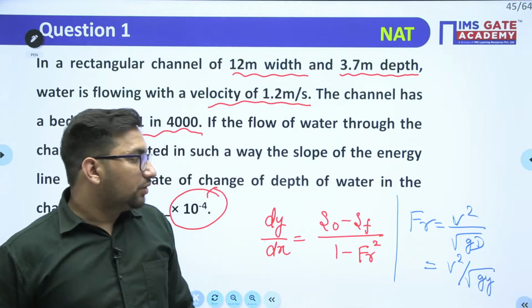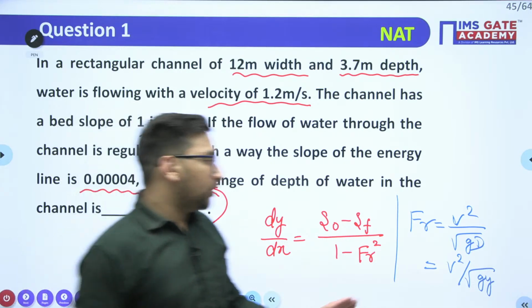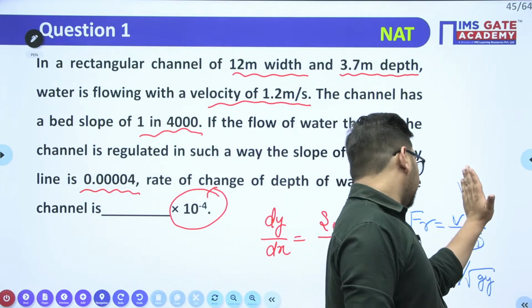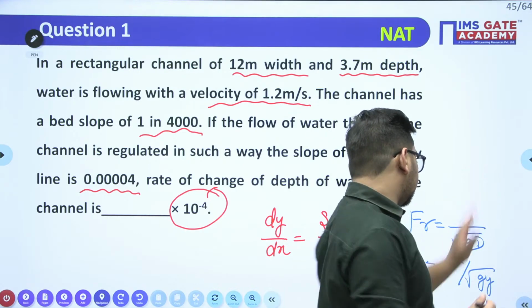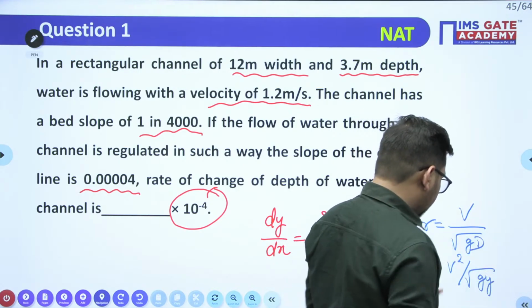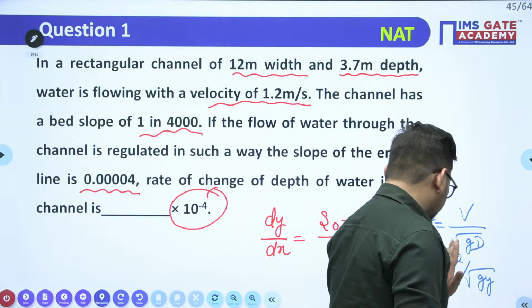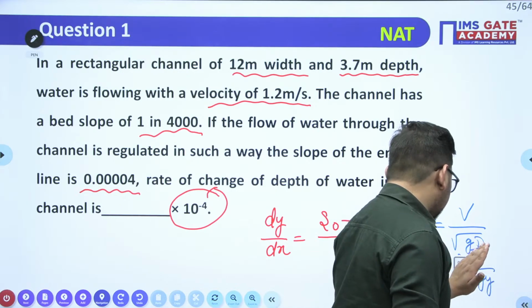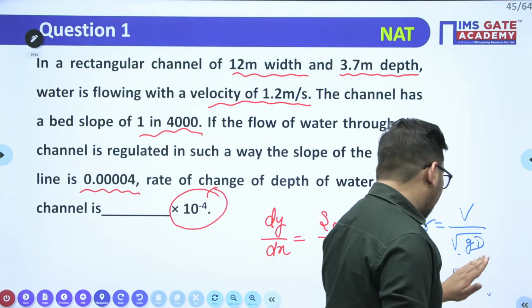V square upon under root of GY. Sorry, V upon under root of GD. This is nothing but V upon under root of GD. So this will also be V upon under root of GD. Or we can directly calculate the Froude number square value, right? As that particular value is needed.